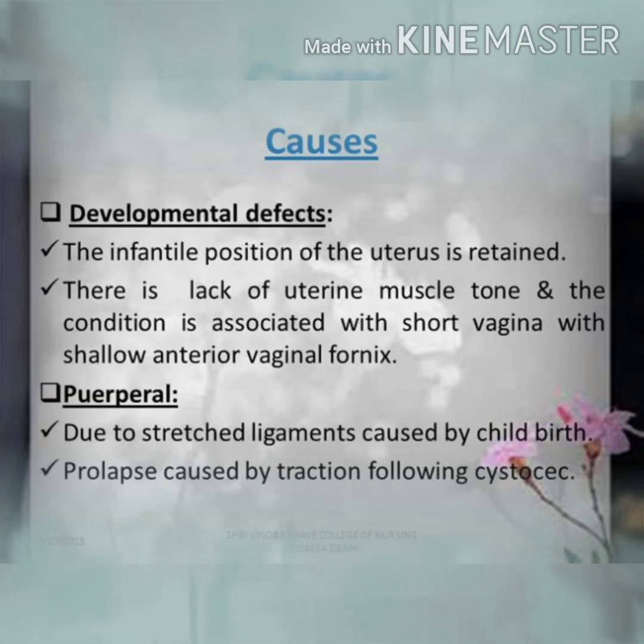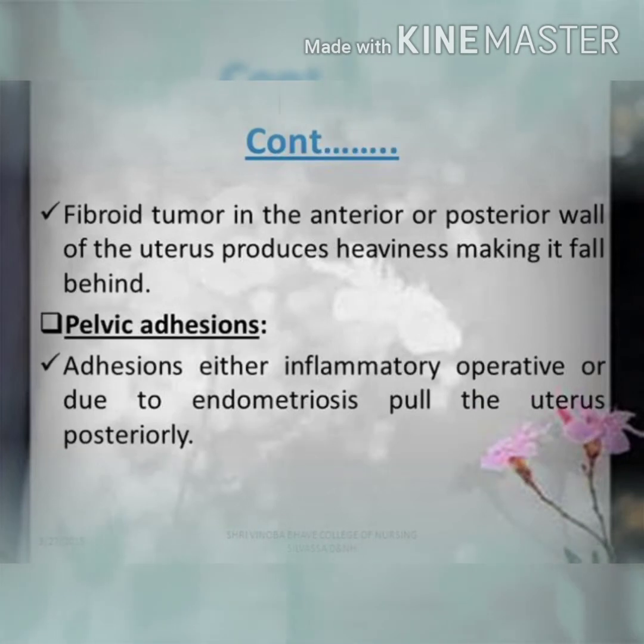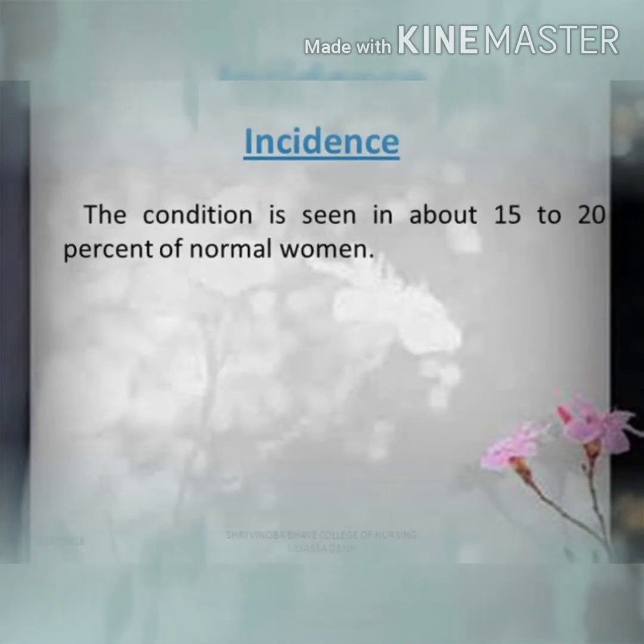After that, we will see the causes. First, a developmental defect during embryogenesis. Second, the puerperal period, due to stretched ligaments during childbirth, and fibroid tumors. After that, pelvic adhesions due to endometriosis, because they pull the uterus posteriorly. After that, we will see the incidence. Normally, we can see it in 15 to 20% of normal women.